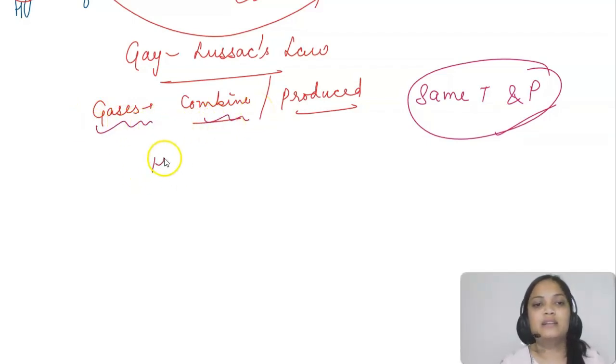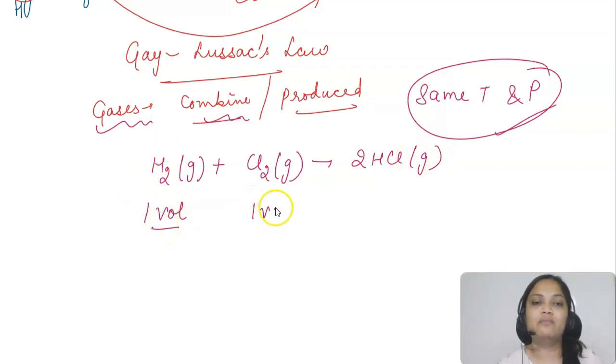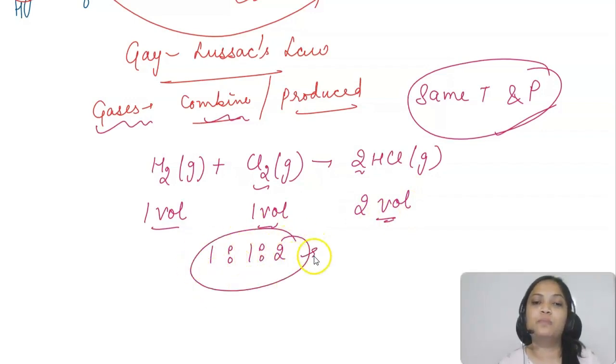Now to understand this, let's take an example. Hydrogen gas combines with chlorine gas to form HCl gas. Now can you see the number of moles here? So here I have one volume of hydrogen gas. It will combine with one volume of chlorine. But how many volumes of HCl am I getting? Just see the coefficient. I am getting two volumes, right? So the ratio is going to be 1:1:2, which is a simple whole number ratio. That's what this law says.